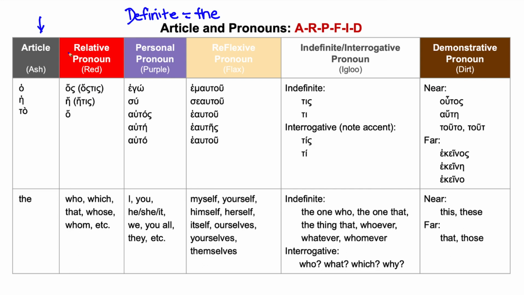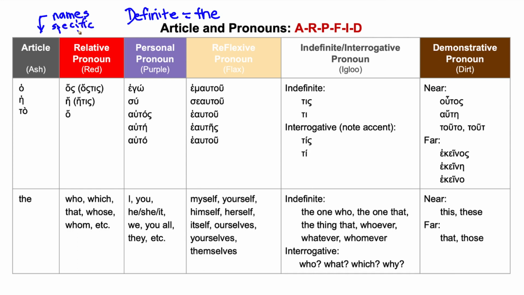So the article is sometimes used as a pronoun. So that's why I kind of group them together. But usually it's paired with a noun to indicate the person, the Son of God, indicating a specific noun. And it's used a lot more commonly in the New Testament and ancient Greek because it goes along with names. We'll sometimes have the John instead of just John. Names will have it, specific nouns.